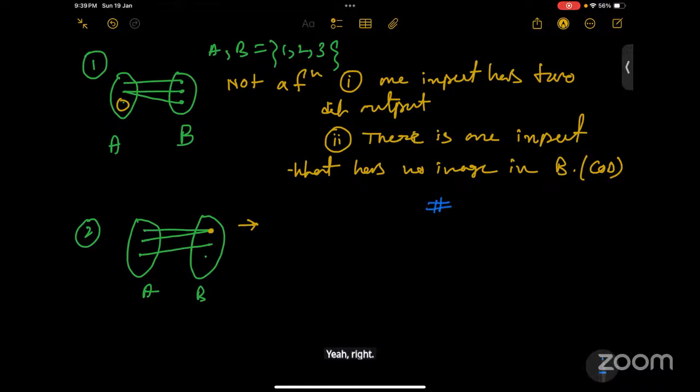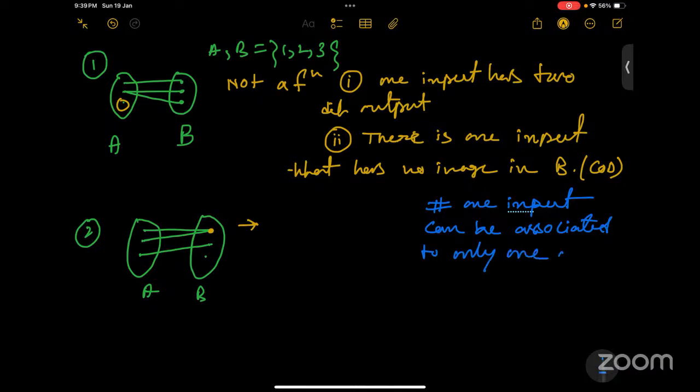So basically, one input can be associated to only one output. This is the first note.